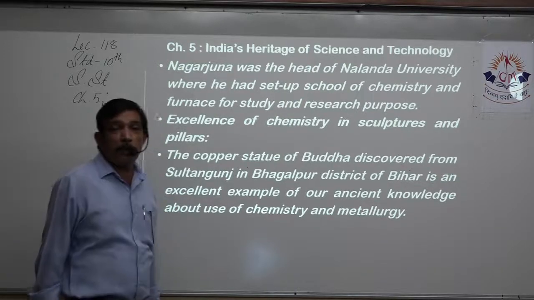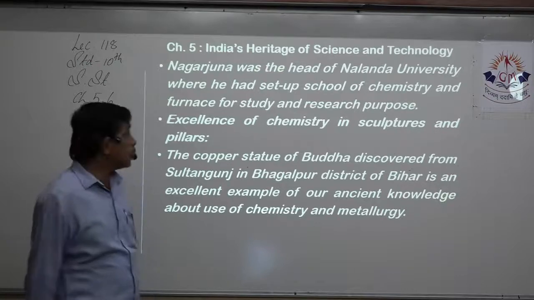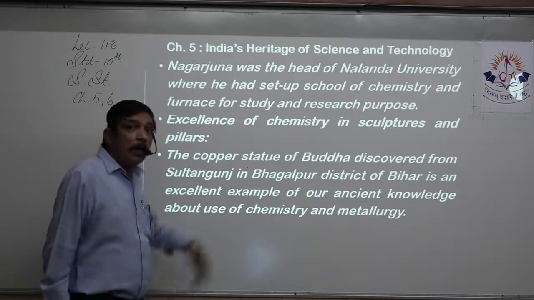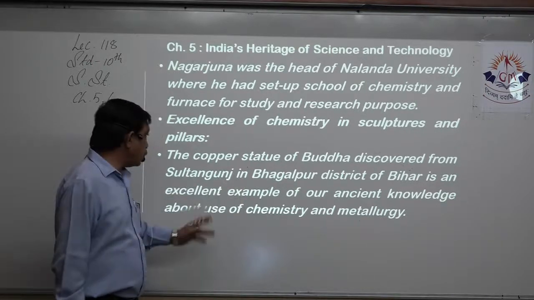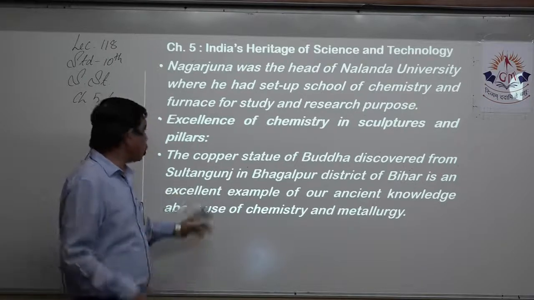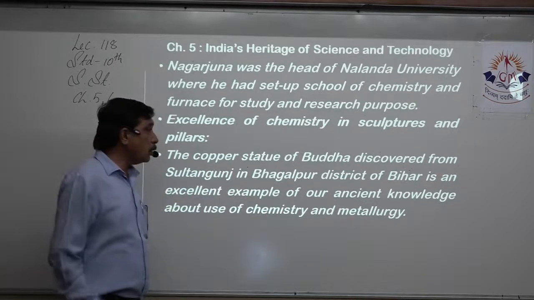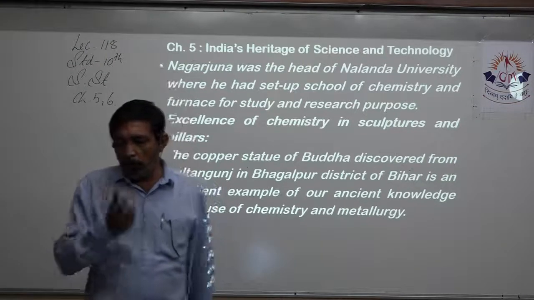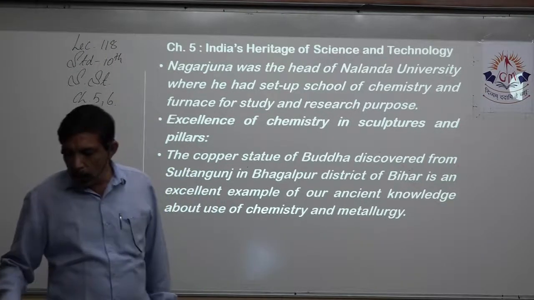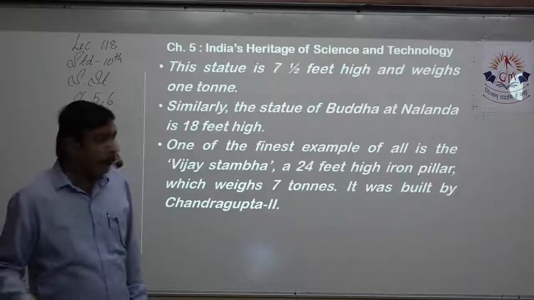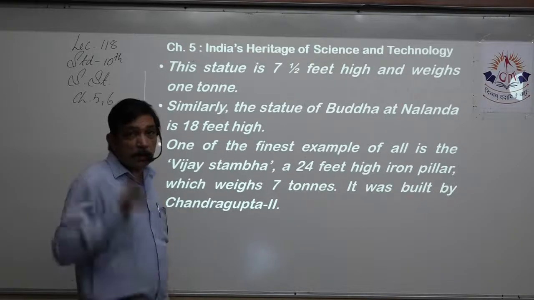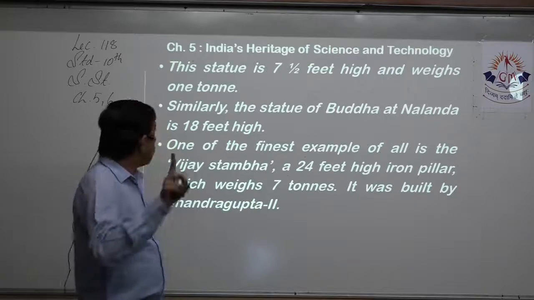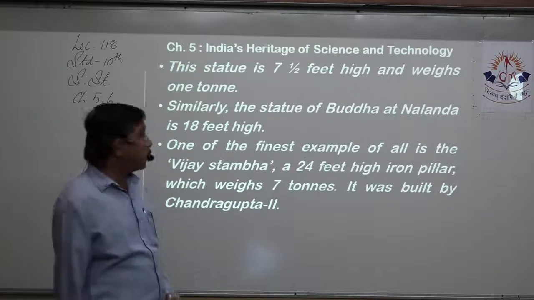Excellence in the field of chemistry in sculptures and pillars. Now you start giving examples. What is the copper statue of Buddha discovered from Sultanganj in Bhagalpur district of Bihar? That's an excellent example that we know quite a lot of knowledge of chemistry and metallurgy both put together. This statue is 7.5 feet and it weighs 1 ton, that is 1000 kg.